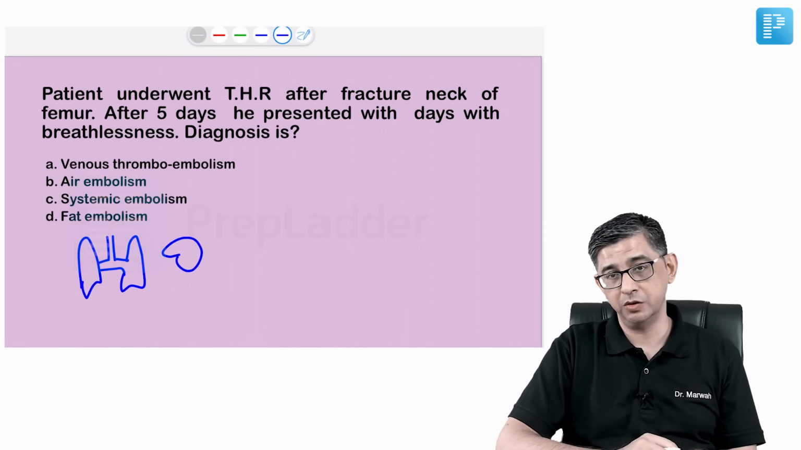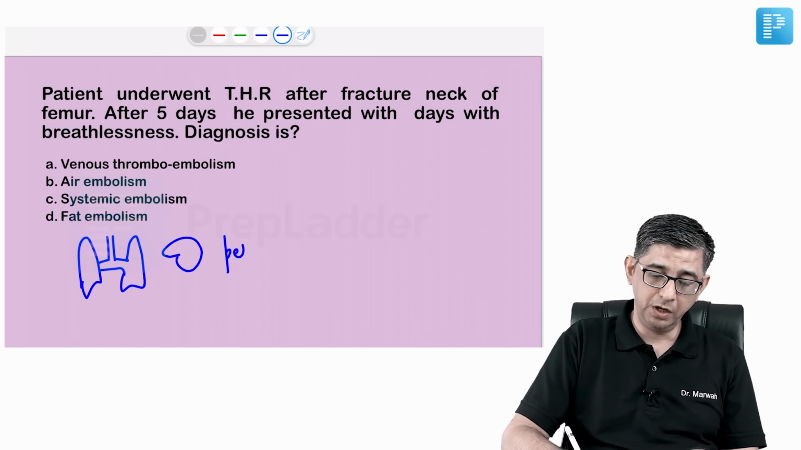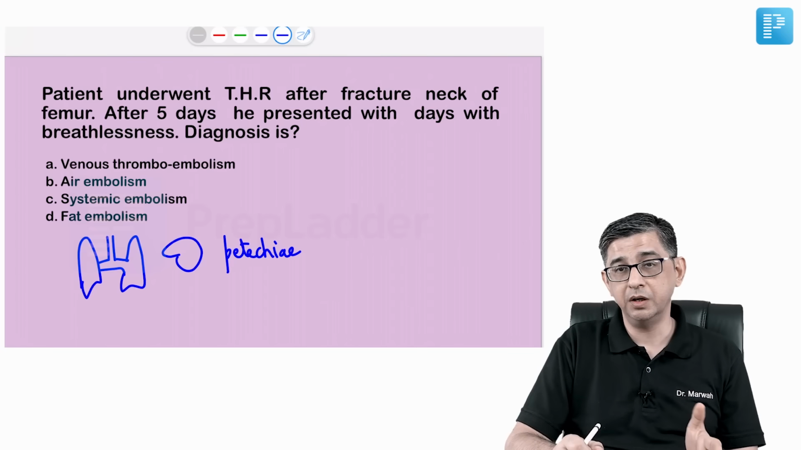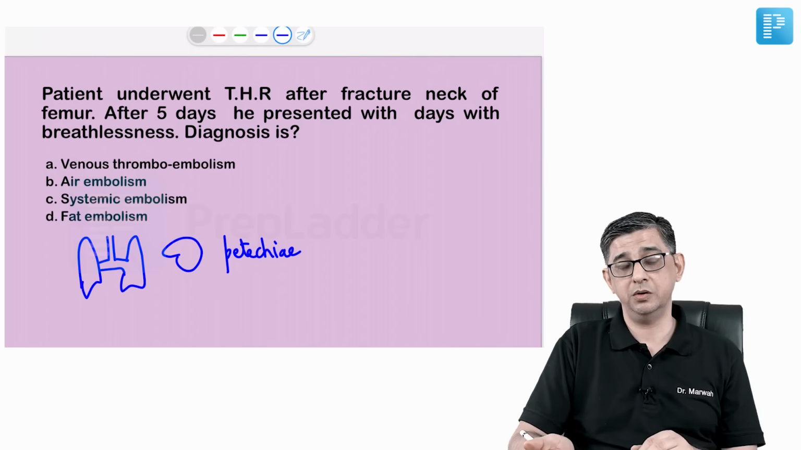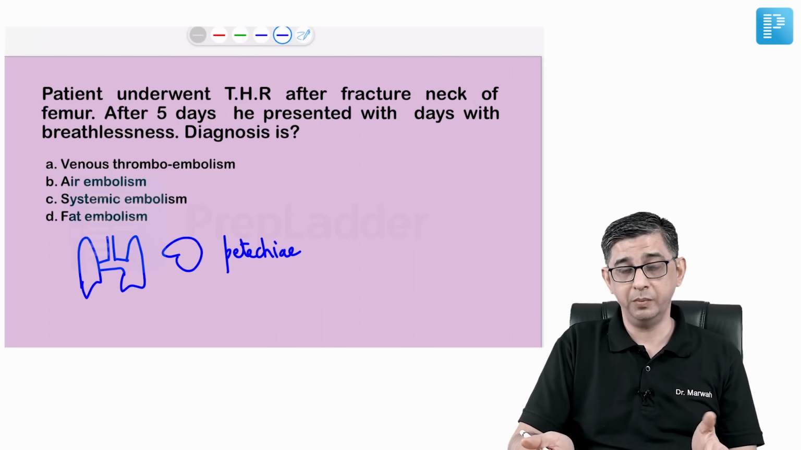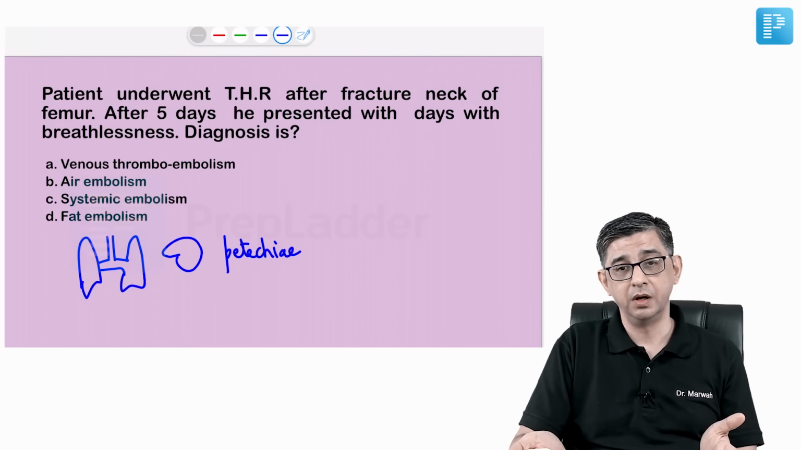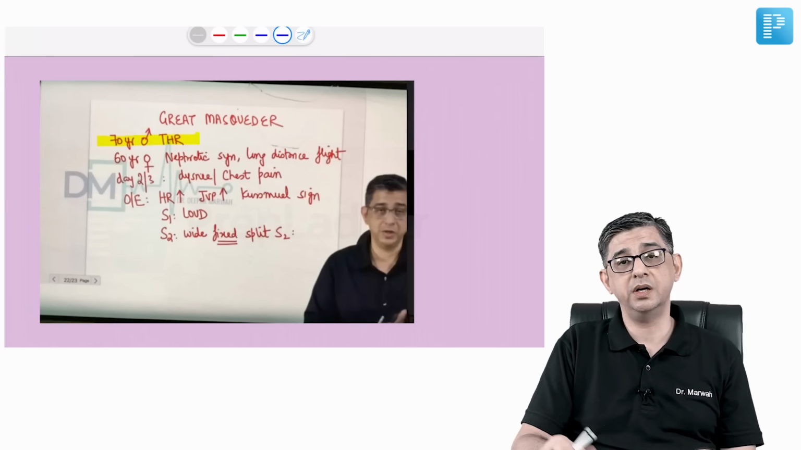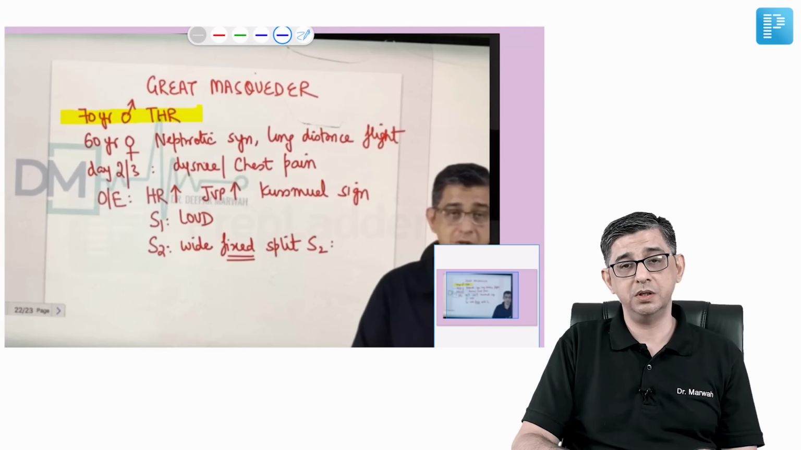So CNS malfunction should be present. Then we should also have presence of petechiae, and even hematological aspects like development of anemia should be documented in the question, or fat globules in the urine should be documented. So none of that information was given. In fact, I've highlighted in my discussions that pulmonary thromboembolism is a great masquerader.